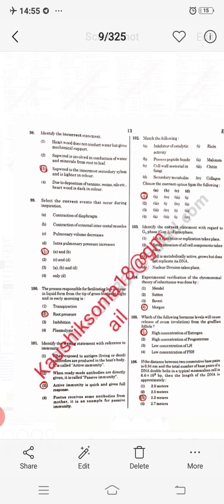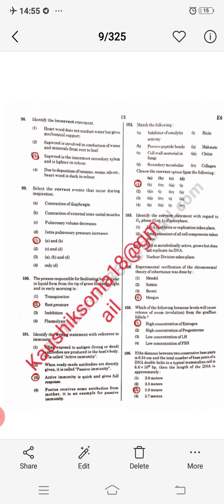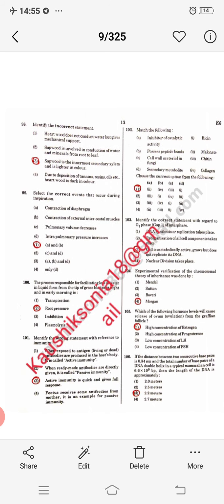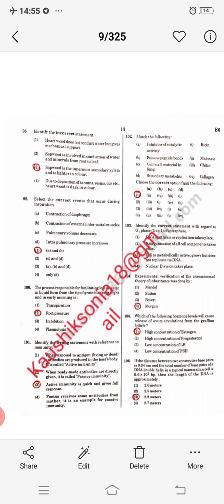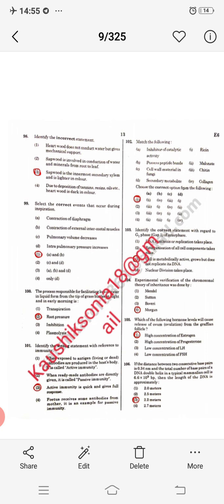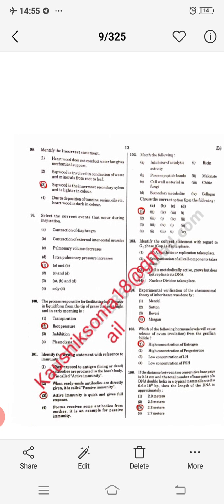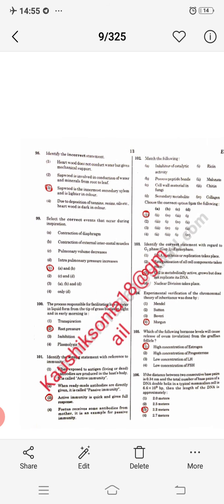Next question, identify the incorrect statement. Hardwood does not conduct water but gives mechanical support, correct. Sapwood is involved in conduction of water and minerals from root to leaf, correct. Due to deposition of tannin, resin, oil, hardwood is dark in color, correct. So option C is incorrect here: sapwood is the innermost secondary xylem and lighter in color. So this is the incorrect statement.